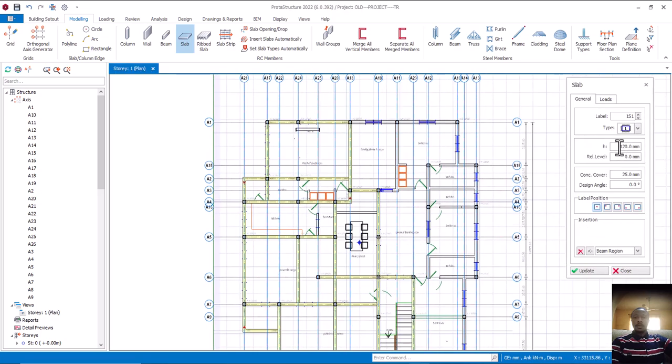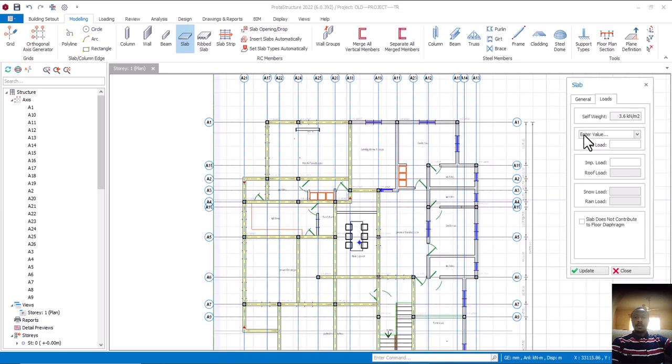All right. So coming to this place now, we are using our depth of slab to be 150. So now I'll come to load. Looking at this, I always prefer a minimum of 1 inch, which is 25 mm, I think, for our cover. All right. So I'll come to this my load.